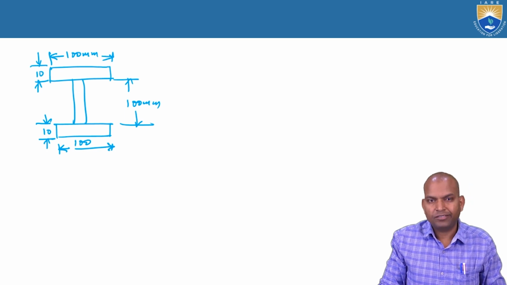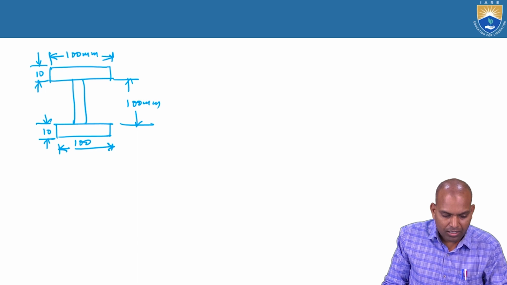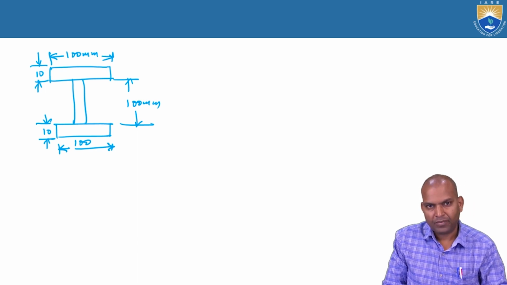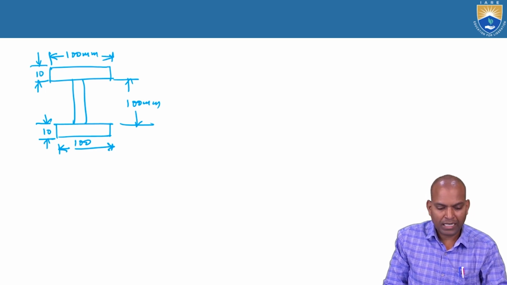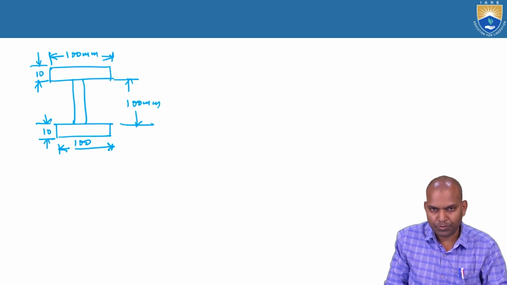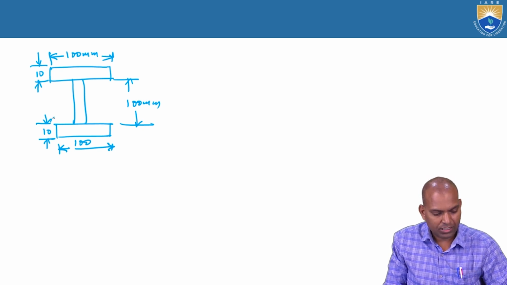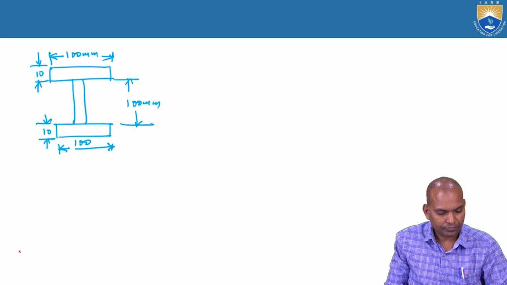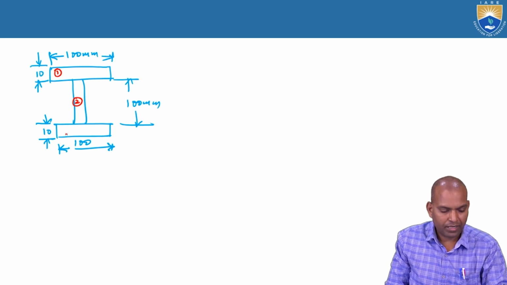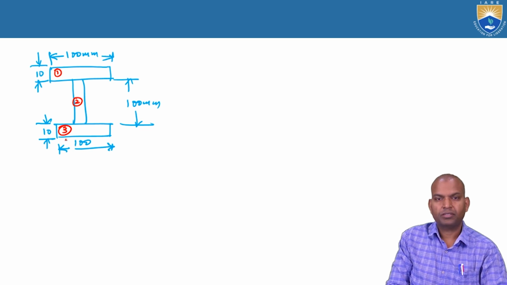What is the centroid of this I section? If you want to calculate by using the derived expression, section 1 is the top flange, section 2 is the web, section 3 is the bottom flange.